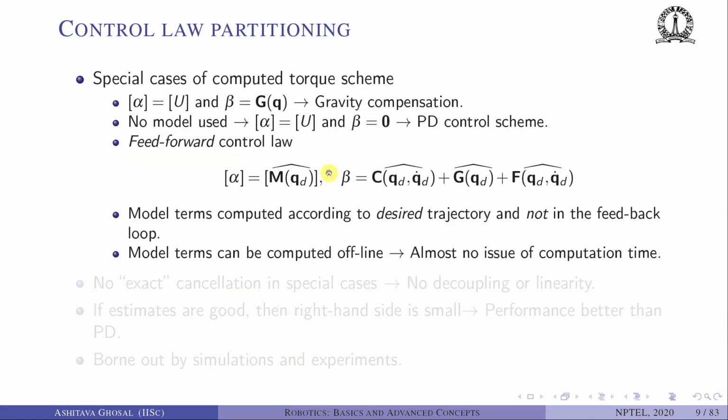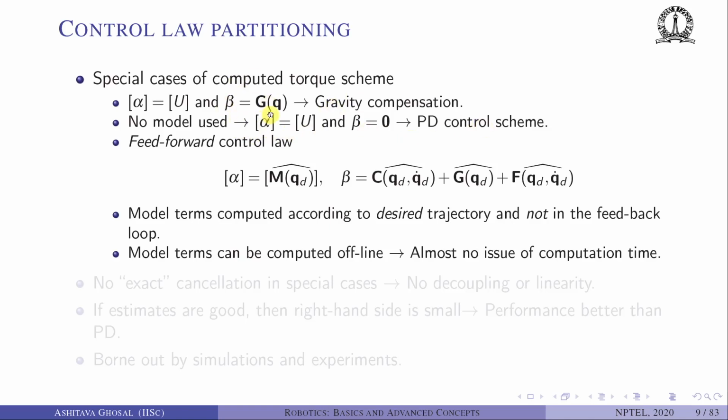So there are some special cases in control law partitioning. One is if alpha is U, or alpha is the identity matrix. So we are not going to assume any mass matrix. We think that it's an identity matrix. And beta is G of Q. So this is called gravity compensation. Okay, so if alpha is U and beta is 0, then we can get to PD control scheme.